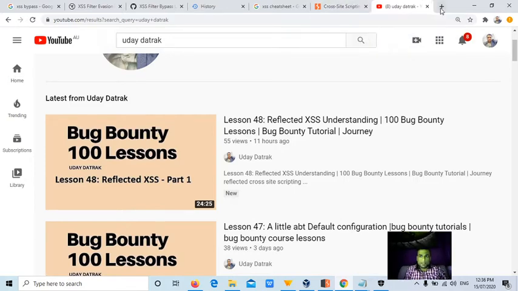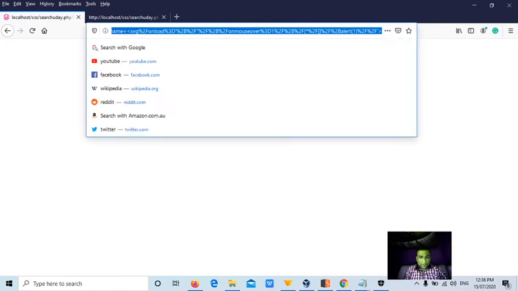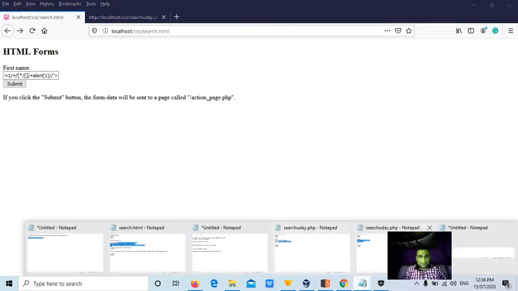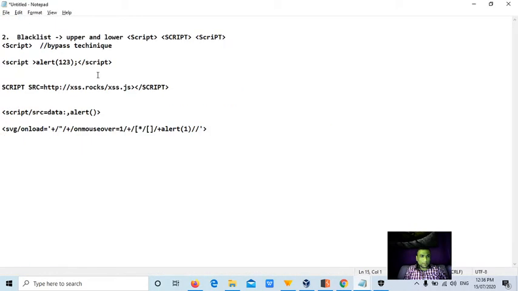Yeah, now in yesterday's lesson we have seen two ways of bypass, I believe. I don't remember how many ways, maybe we gave one uppercase letter and we tried to bypass.